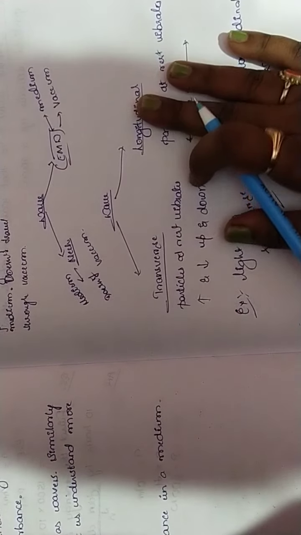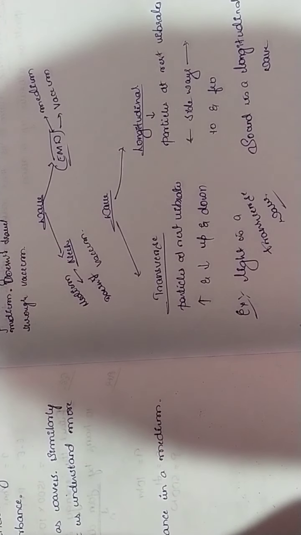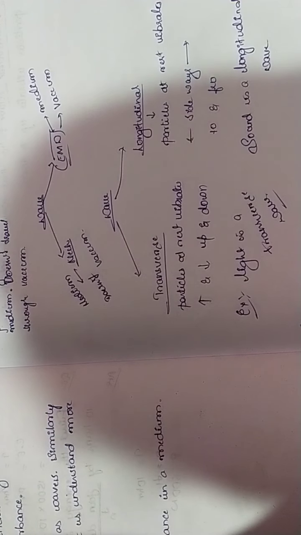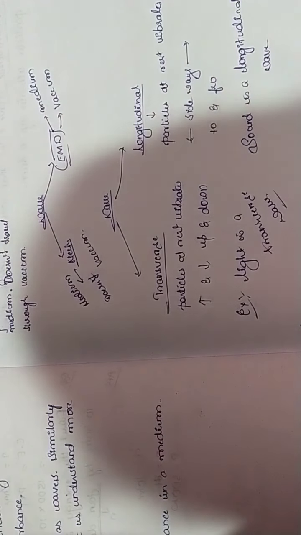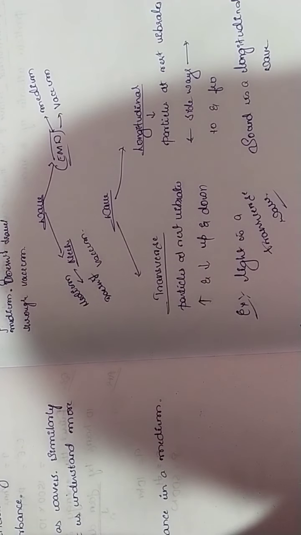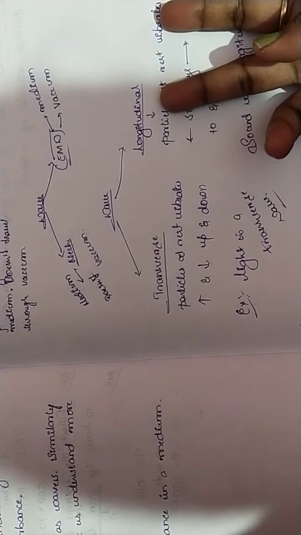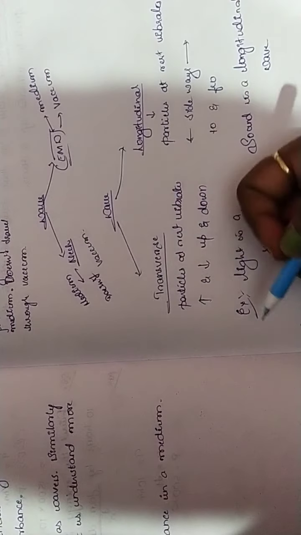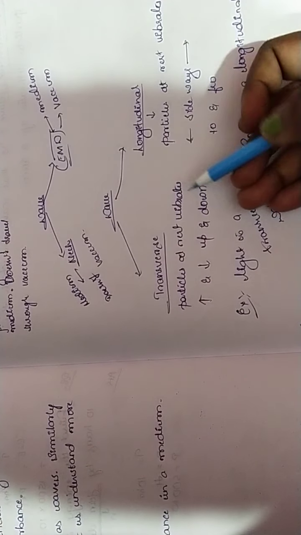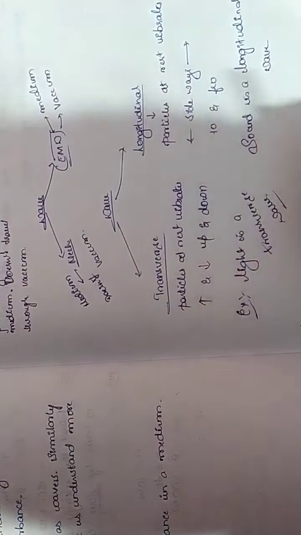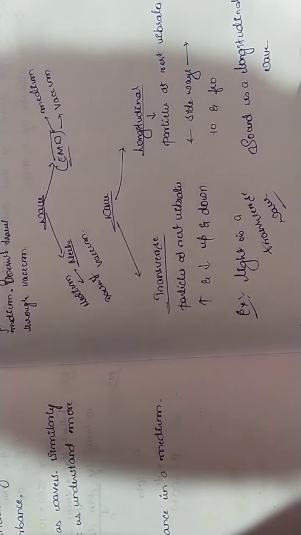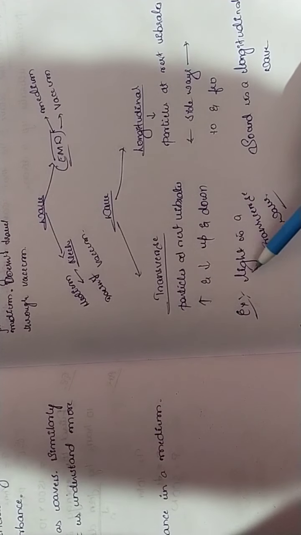So in a wave, when it travels, it ripples. When it ripples, what happens? It vibrates at a certain point. How does it vibrate? It vibrates in two forms. One is transverse and another is longitudinal. Transverse means that particles at rest vibrate up and down. An example is that light is a transverse wave.